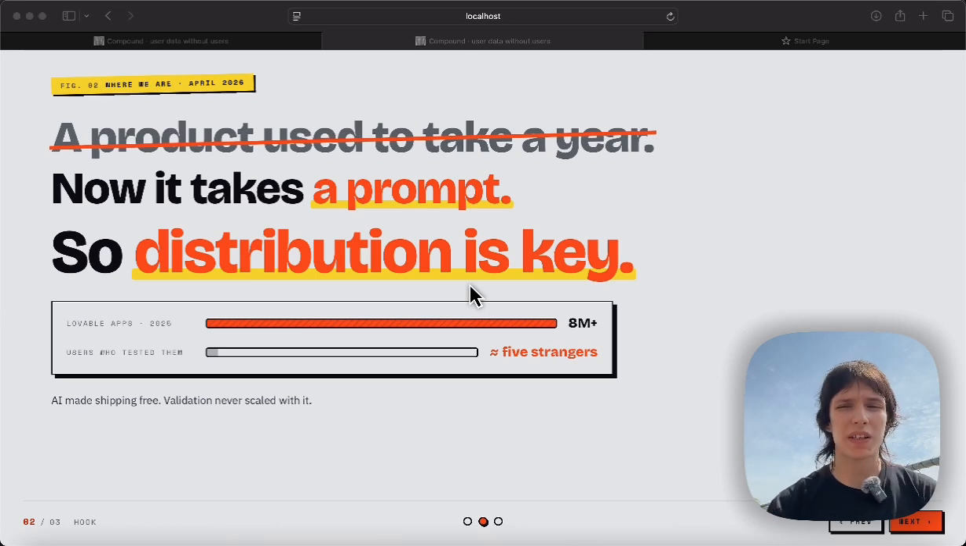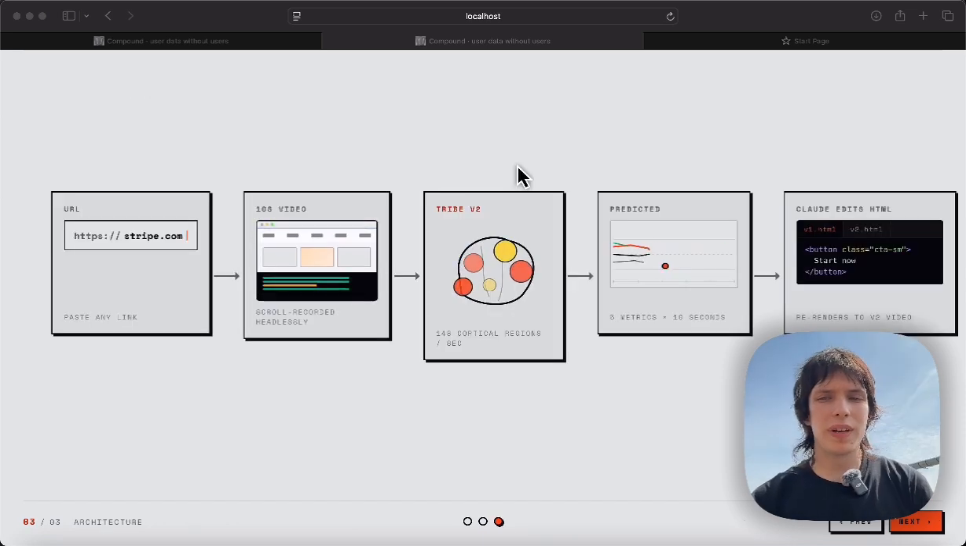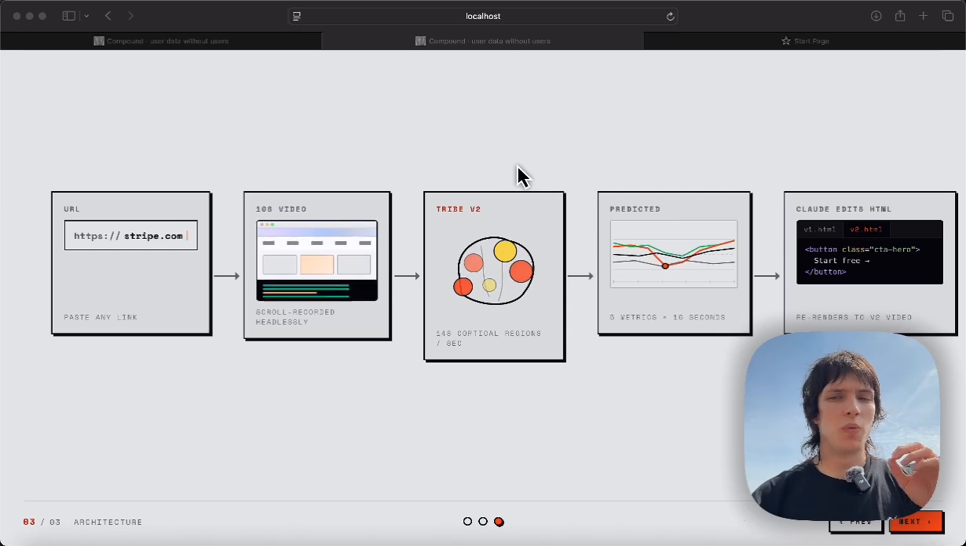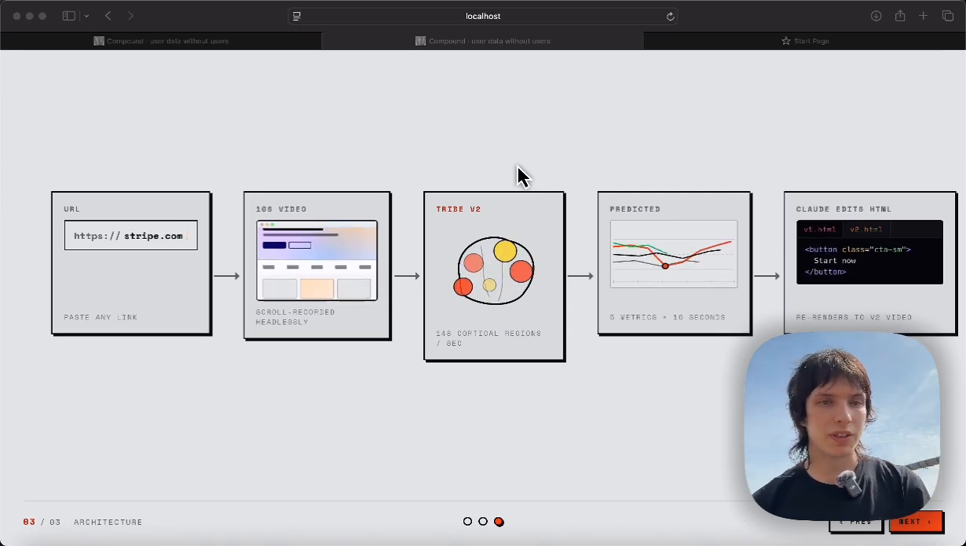Previously, it would take a whole year to make a website. Now it takes just a single prompt with Claude Code. So if you want your product to be used by others, distribution is key. So where do we get this magical user data from? We use Meta's newest model, Tribe V2.